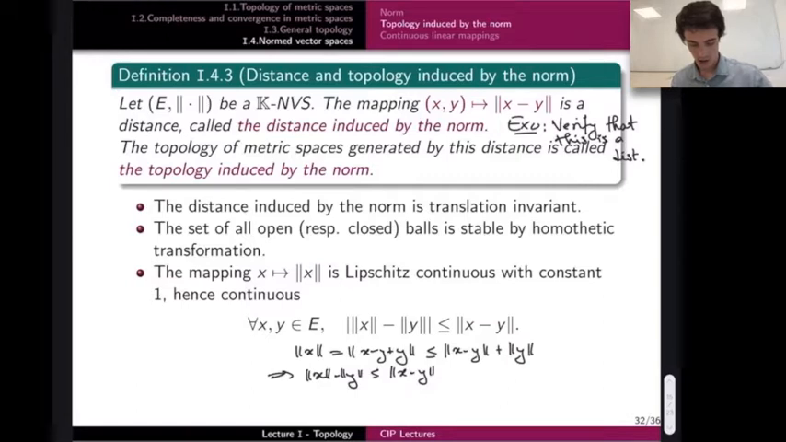And I also get, similarly, that the norm of y minus the norm of x is less than the norm of x minus y. So in the end I can just put the absolute value around the norm of x minus the norm of y, and I get this result, which is exactly the Lipschitz continuity of this mapping.